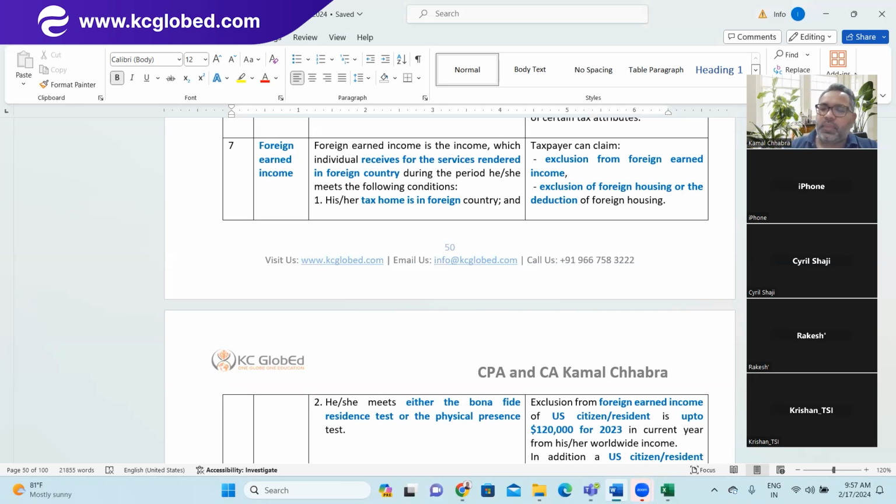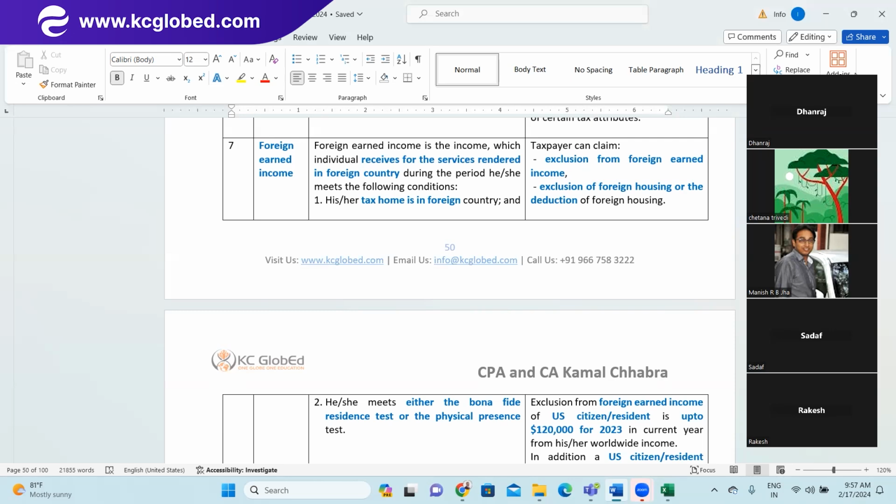However, there are certain exclusions and benefits also available on foreign earned income, right?